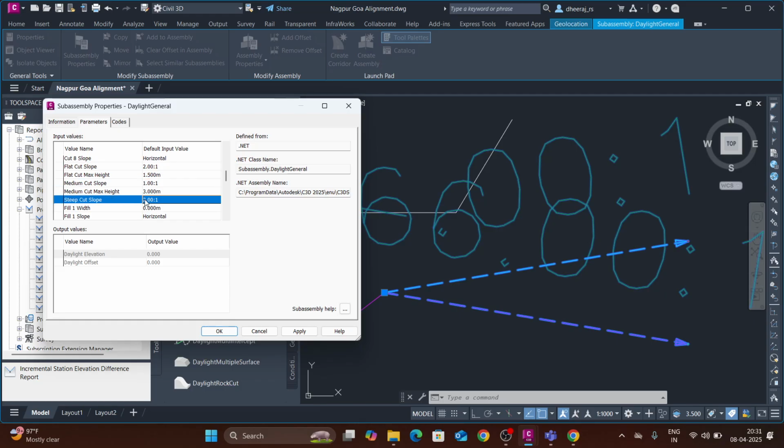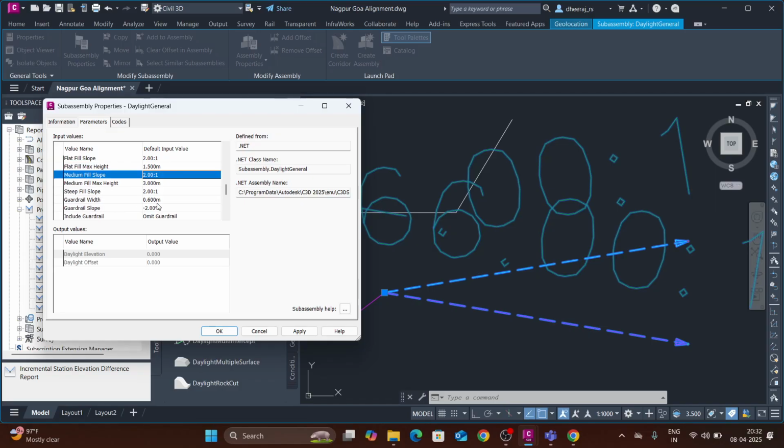And if cut is very steep, we will provide 0.5:1. Like that, depending on the depth of cut. Like that, for the filling also, for the flat filling, we provide 2:1.